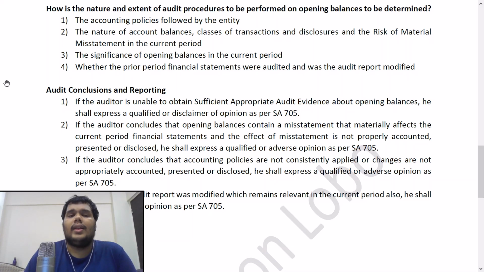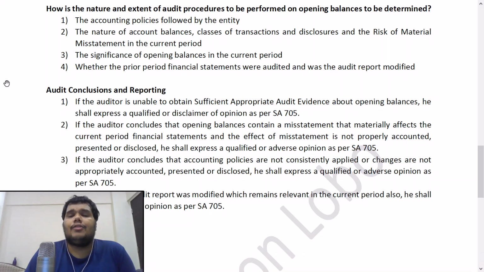Point number 2, the nature of accounting balances, classes of transactions and disclosures, and the risk of material misstatement in the current period. Account balances are your balance sheet captions, classes of transactions are your P&L accounts, and then disclosures. So what is the nature of your balance sheet captions?